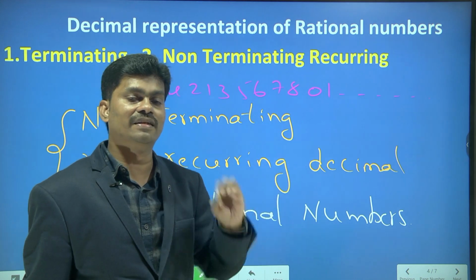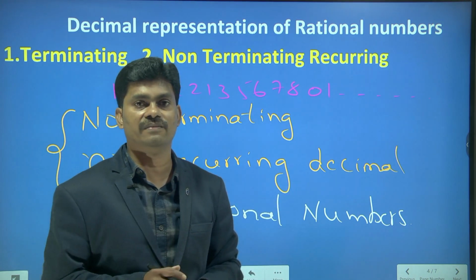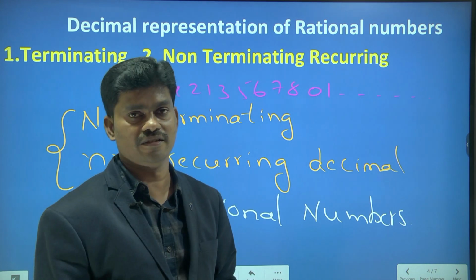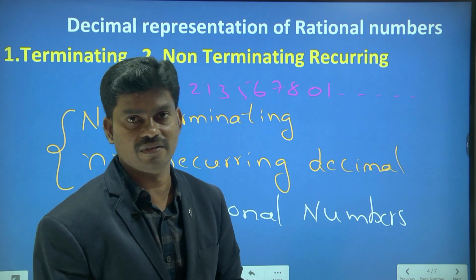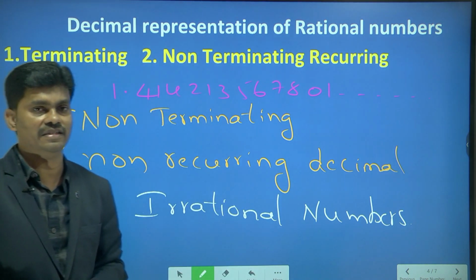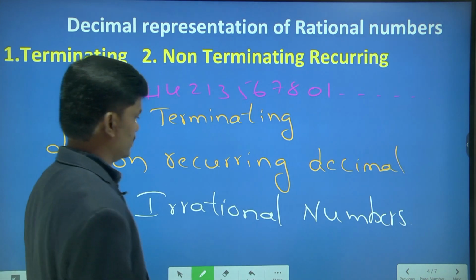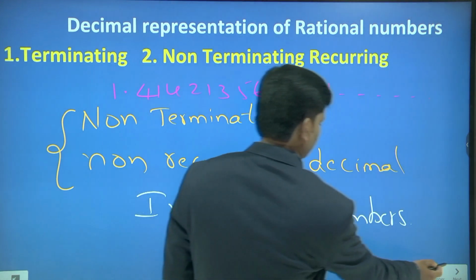So no particular digit or number is repeating here. So these types of decimals we can call irrational numbers, and we are giving them as non-terminating, non-recurring decimals. Non-terminating, non-recurring decimals are called irrational numbers, right?